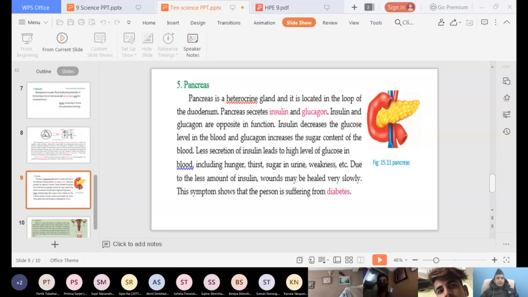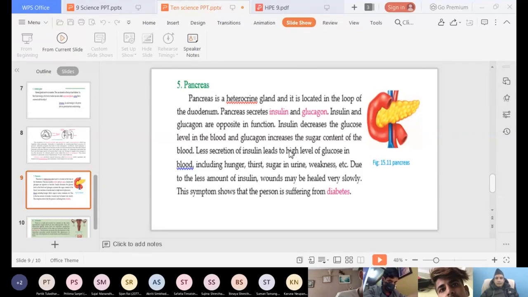Now, next one is here, ovaries. Ovaries are found in females. Ovaries produce the hormones estrogen and progesterone. Students, remember, right?